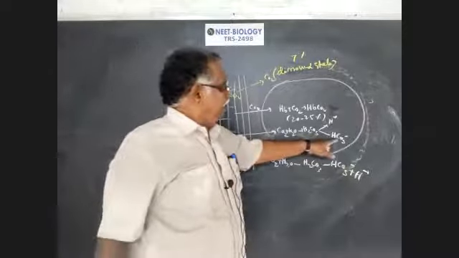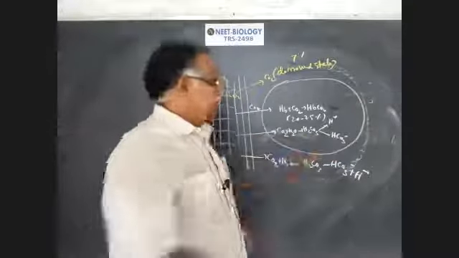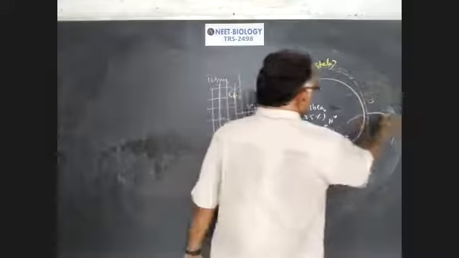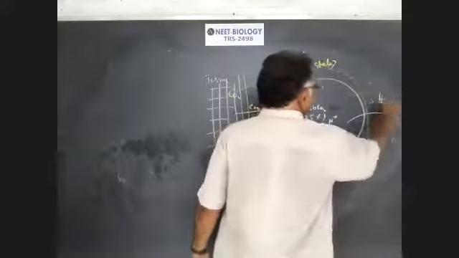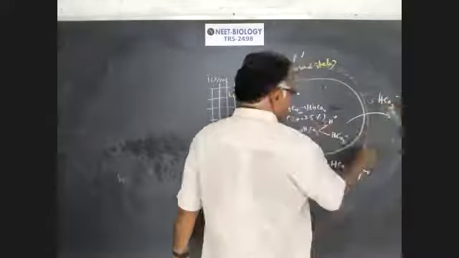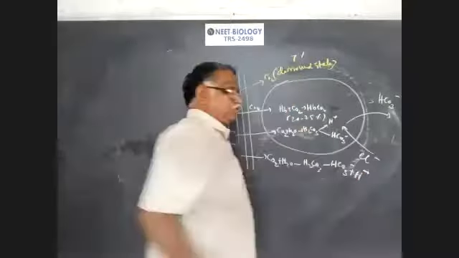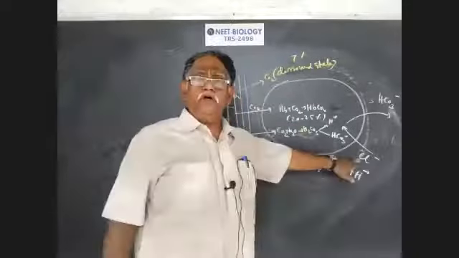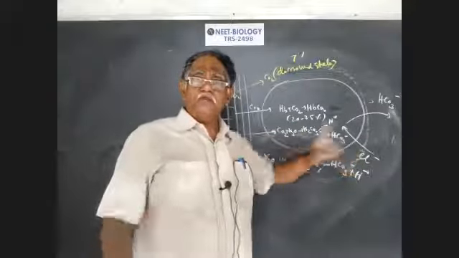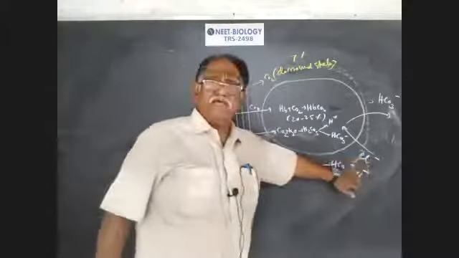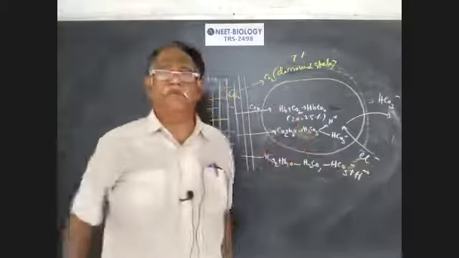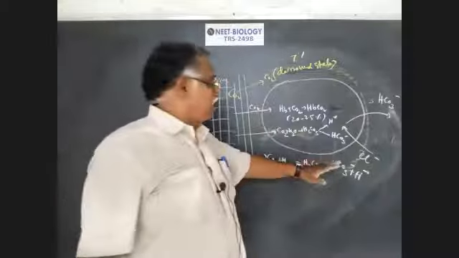The HCO3 bicarbonate comes out, and in reciprocation, chloride ions enter into the RBC to maintain ionic equilibrium. So all bicarbonate ions formed in RBC come out of RBC, and to maintain equilibrium, chloride ions from plasma enter into RBC.